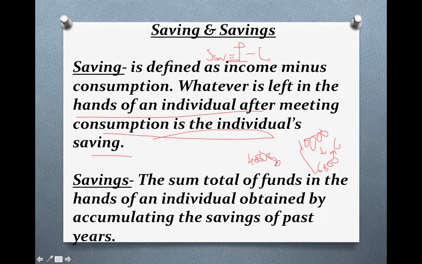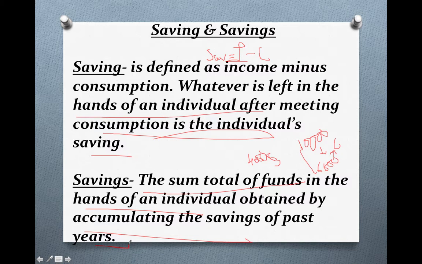And what is the difference between saving and savings? The sum total of all the saving accounts for savings. The sum total of funds in the hands of an individual obtained by accumulating the savings of past years. So when we add up all the savings of the past years which we had made from our income, that total is known as savings.